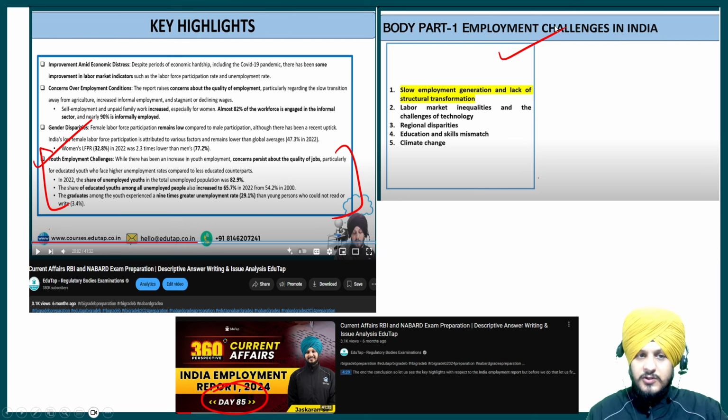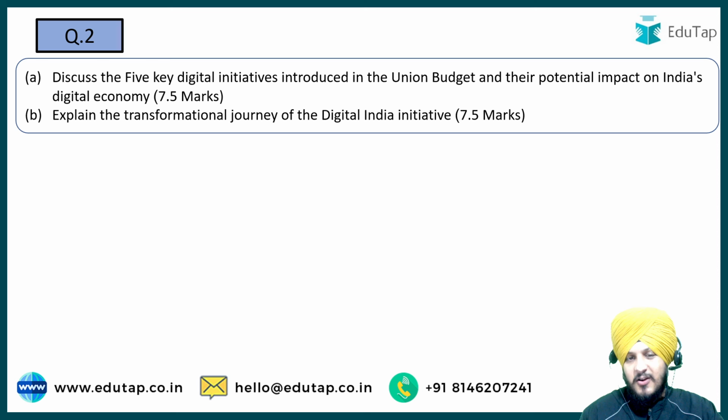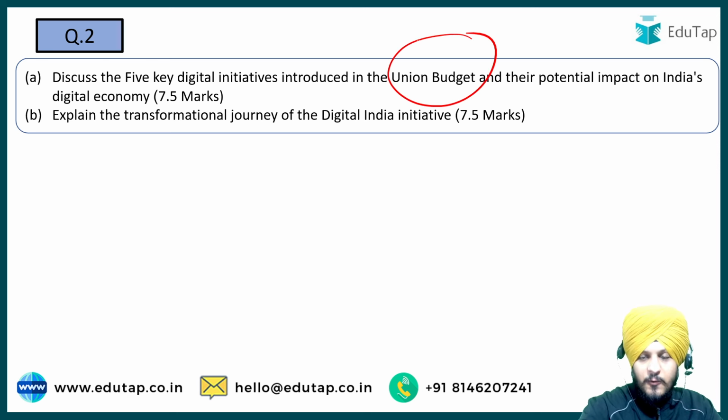The next question was: discuss the five key digital initiatives introduced in the union budget and the potential impact on India's digital economy. Now, if you see, this question is straight away asked from the budget. If you know the answer, then you know. If you don't know, you have to skip it because it was asked very specifically from the union budget.